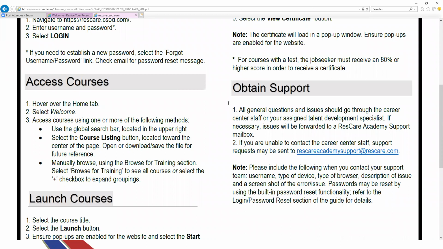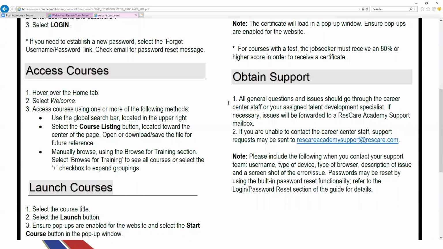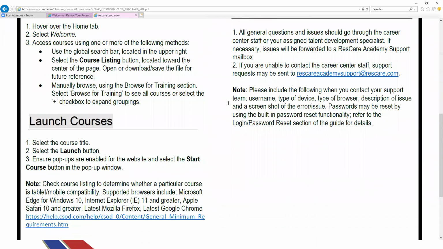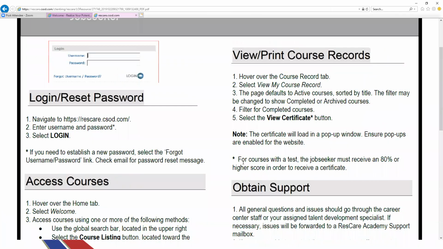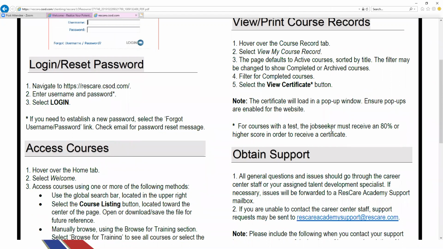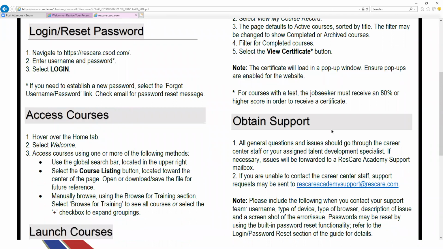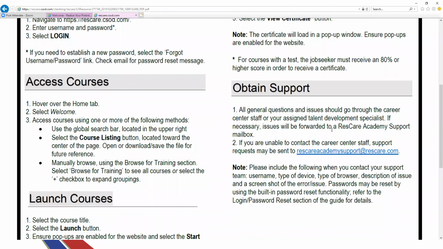If you do decide that you want to enroll in a course, you can launch your courses, and this is the how-to. It also discusses how to print or view your course records and to print your certificates that you're going to want to include in your resume and your portfolio, and if you need additional assistance.